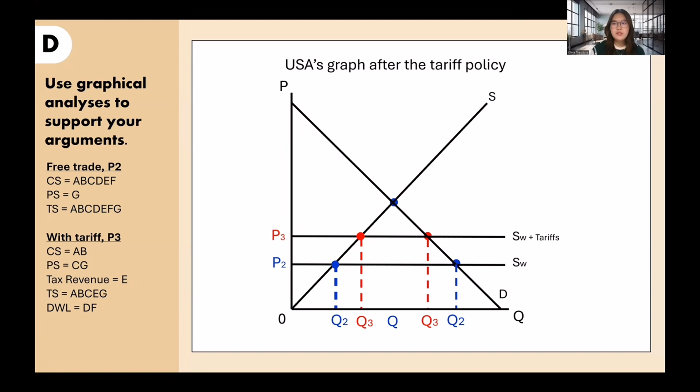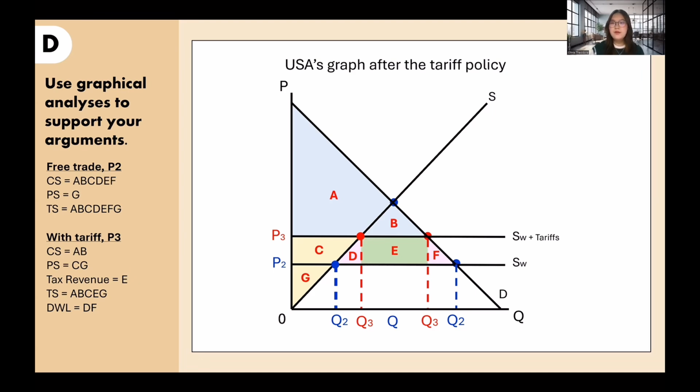And for the last question, I will be showing a graph to support my arguments from before. Here are the areas and alphabets to make my explanations easier. When there's only free trade without tariff, the consumer surplus would be area A plus B plus C plus D plus E plus F, and the producer surplus would only be G. So the total surplus would be the area A, B, C, D, E, F, and G.